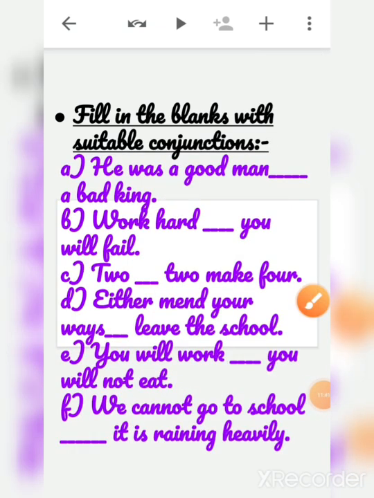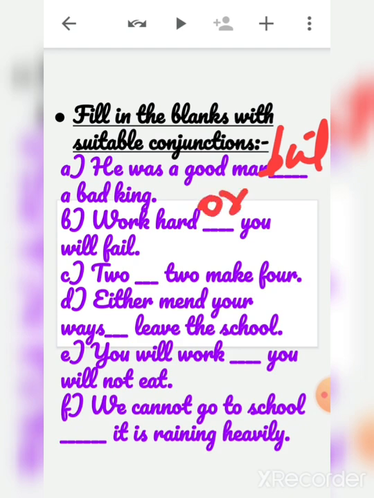Now, fill in the blanks with suitable conjunctions. First one: he was a good man, dash, a bad king. He was a good man, but a bad king. Second: work hard, dash, you will fail. Work hard or you will fail. Third: 2 dash 2 make 4. 2 and 2 make 4.